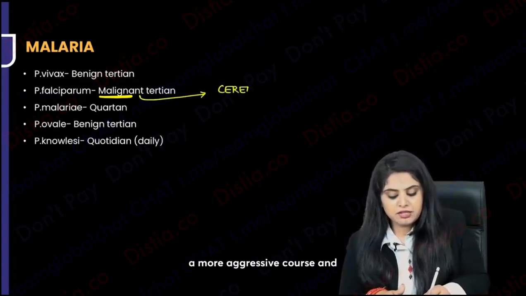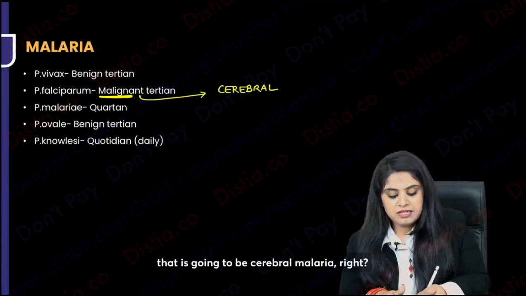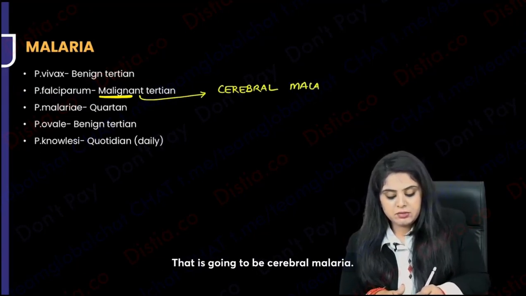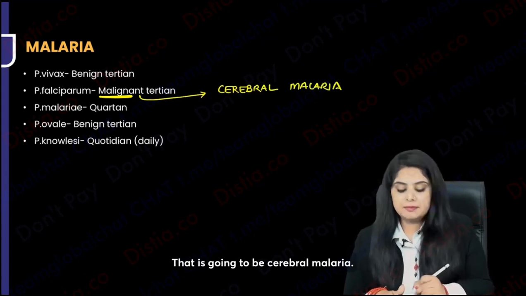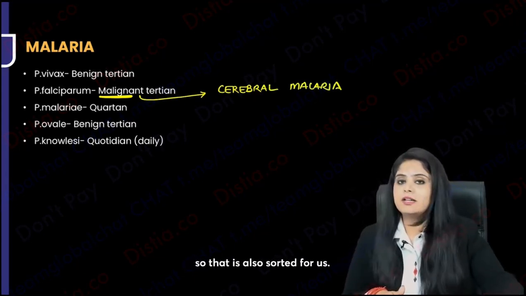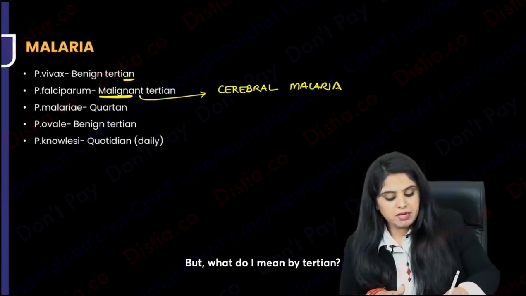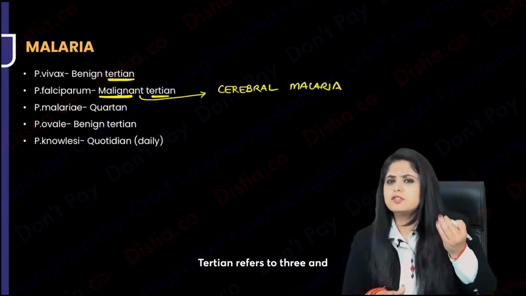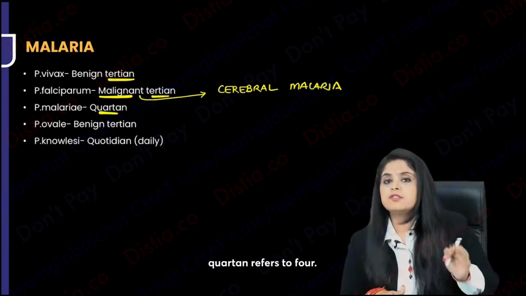Malignant means it has a more aggressive course, and that is going to be cerebral malaria, right? Now, what do I mean by others are benign? They don't cause cerebral involvement, so that is also sorted for us. But what do I mean by tertian? Tertian refers to 3 and quartan refers to 4, right?